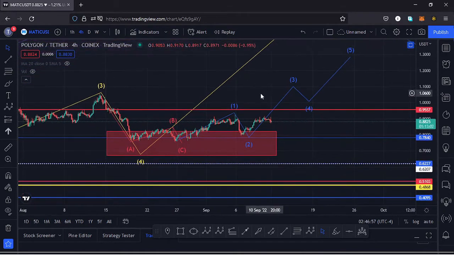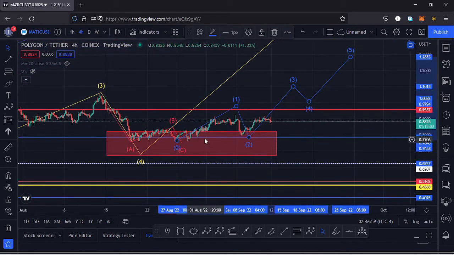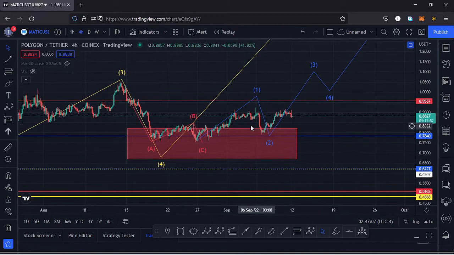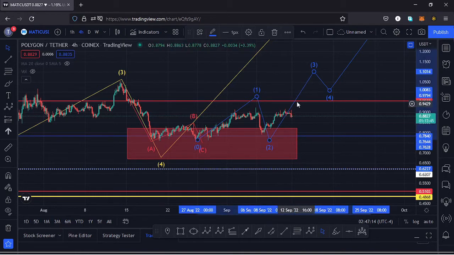So if I get a little bit into the details of the formation of this fractal wave over here in the formation of a wave 5, which might be a possible scenario that might be playing out on this chart. After making the high for that wave 1 and also making a low for that wave 2, it's possible that whatever we are seeing over here is the formation of a third wave to the upside.